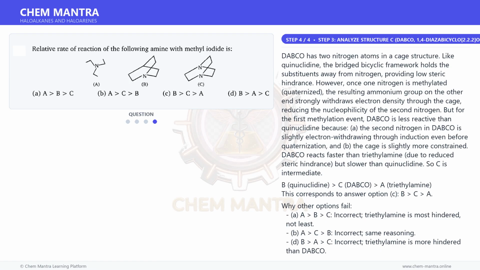B, quinoclidine, C, DABCO, A, triethylamine. This corresponds to answer option C, B, C, A.